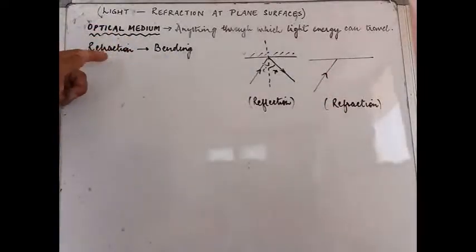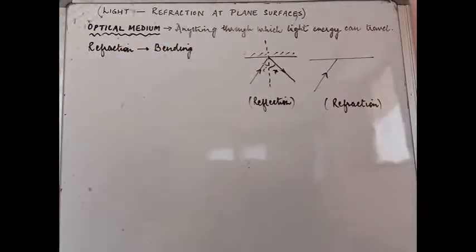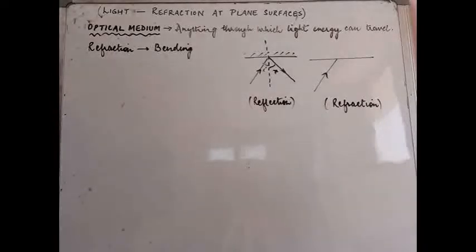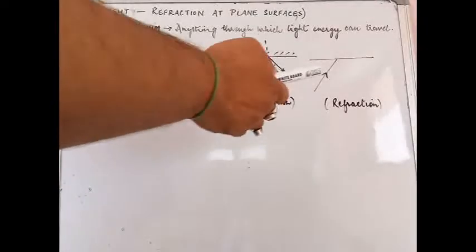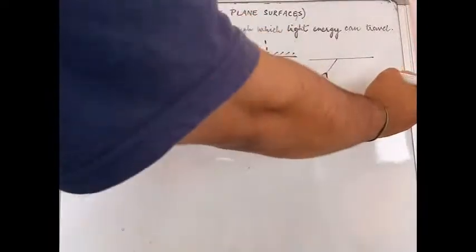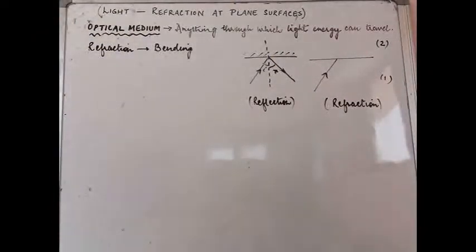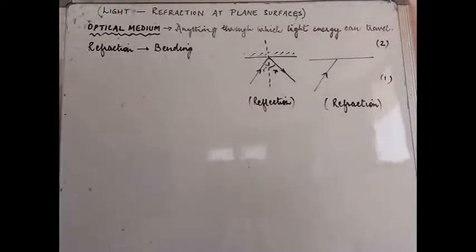If you read over here, refraction means the bending of light. So there will be conditions when it will bend, and the reason why it bends. You see the situation over here. This is the diagram that I am going to take up. Suppose this is medium 1, and this is medium 2. Now what is this particular word medium going to mean? This medium is actually the optical medium.